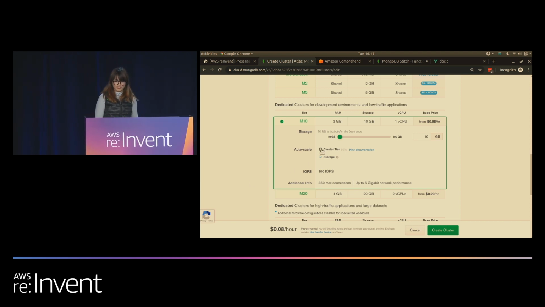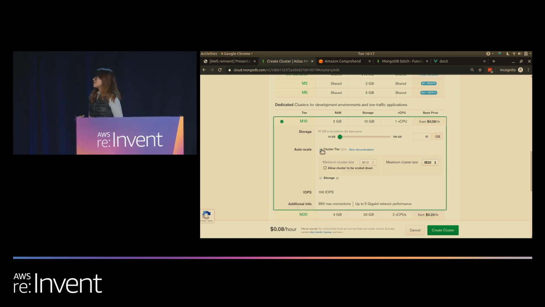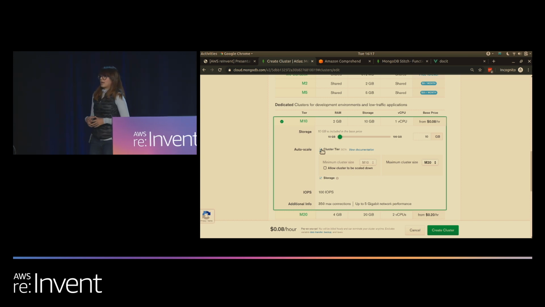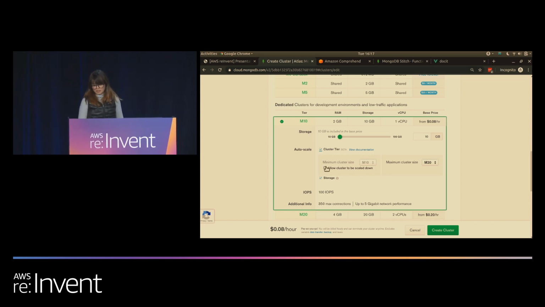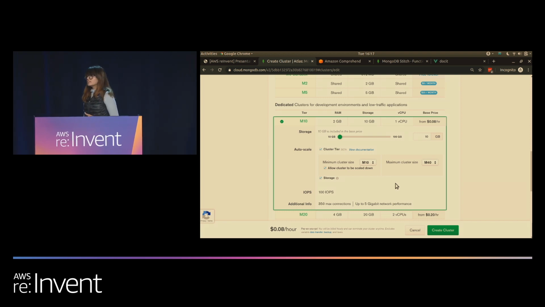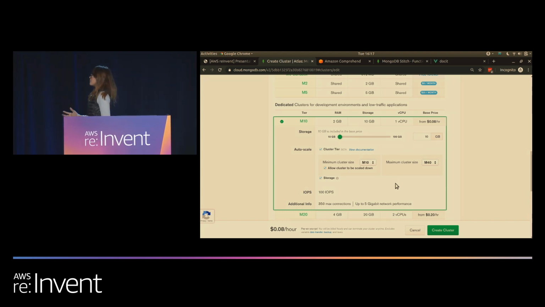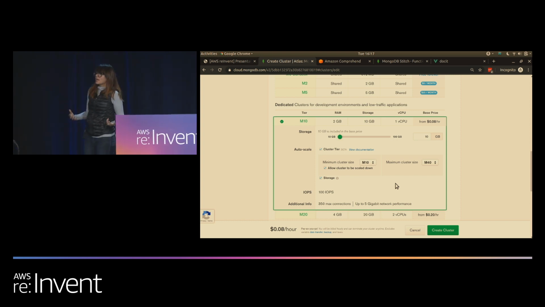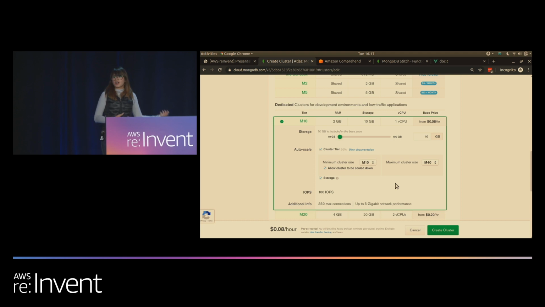Auto-scaling works with your storage or at the entire tier by looking at RAM and CPU usage. We can select our rules, and this will be the range of instances we're allowed to scale to and from. For our Enron dataset in particular, this made perfect sense because we had no idea how much output we were going to obtain from running Comprehend and Textract.